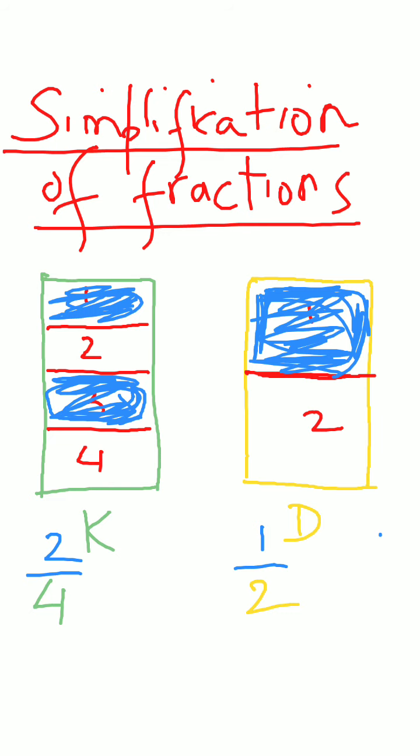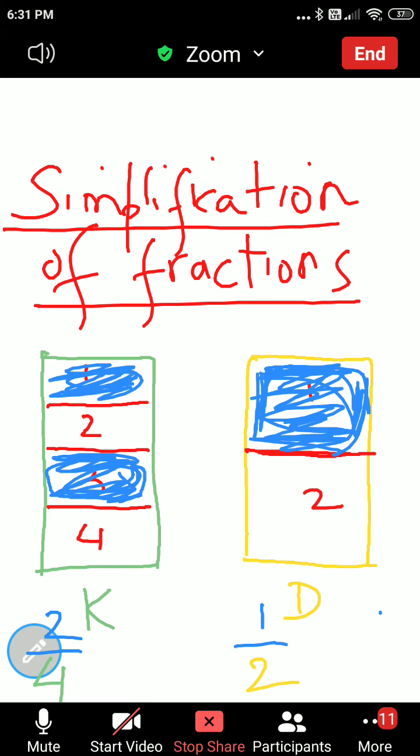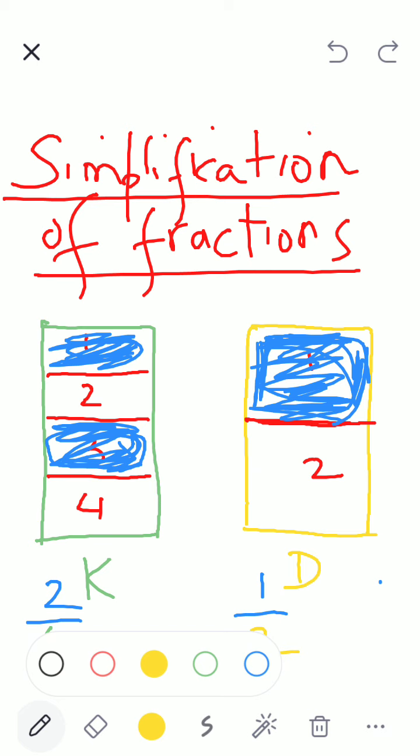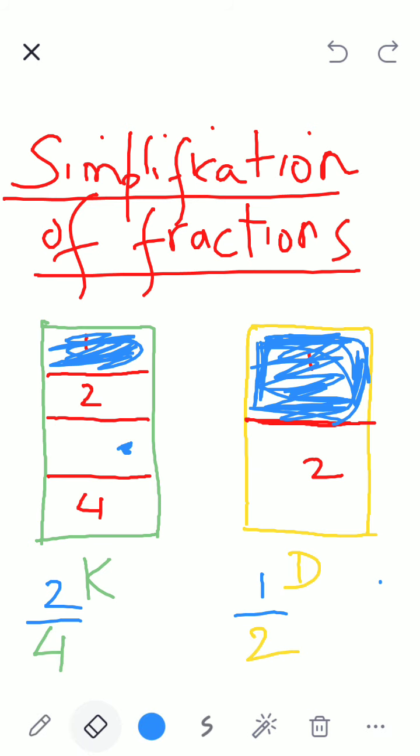But now let me change this slightly for you all. Let me erase this. And I will now give this piece to Kirtana. Now tell me, Vijay, who has got more and who has got less?